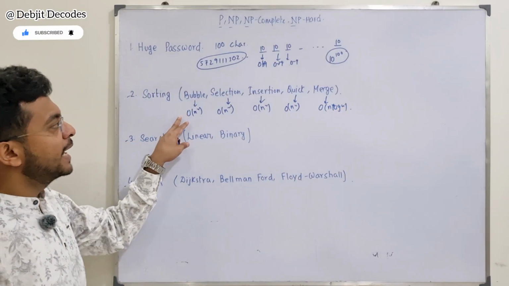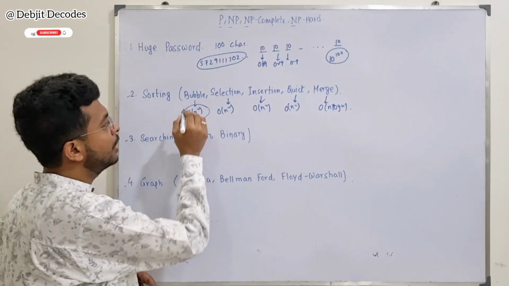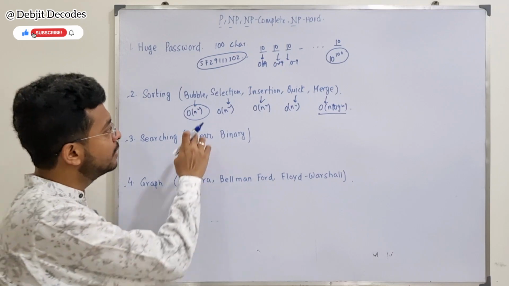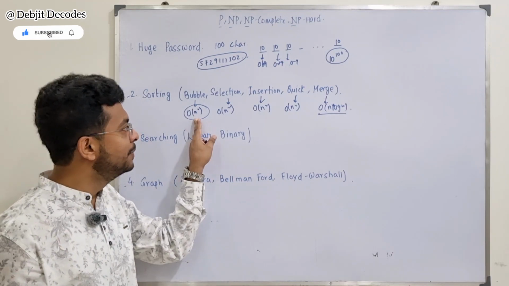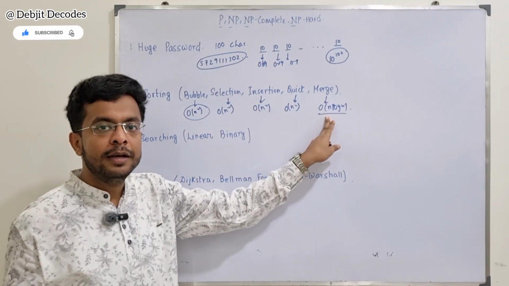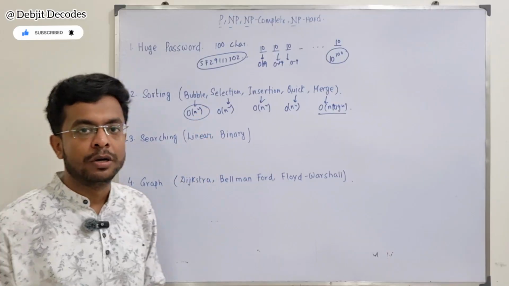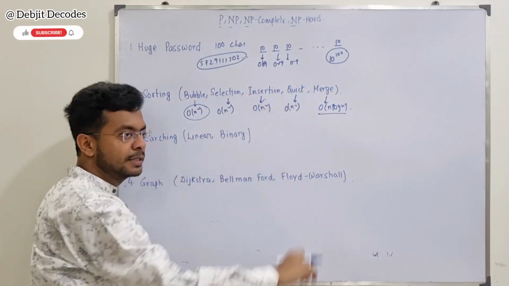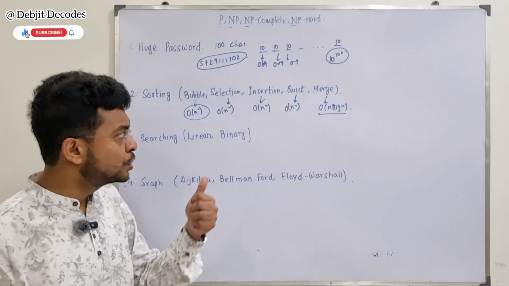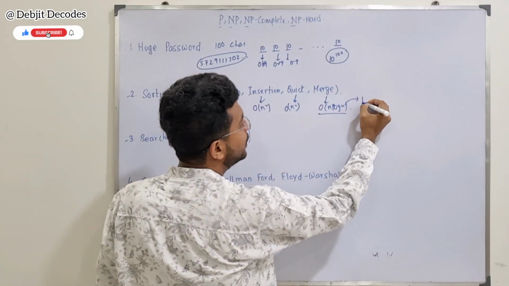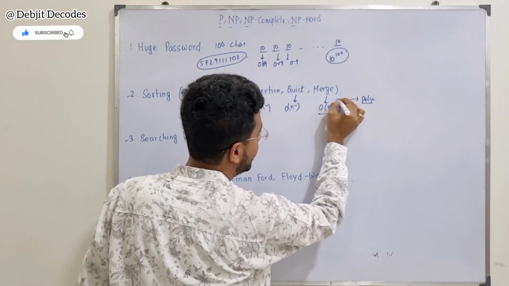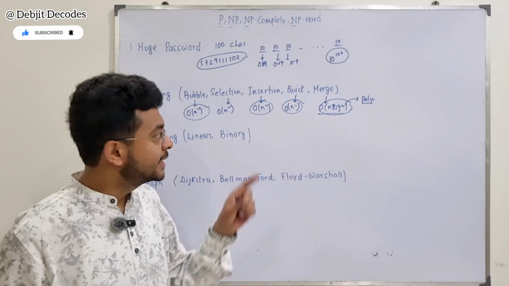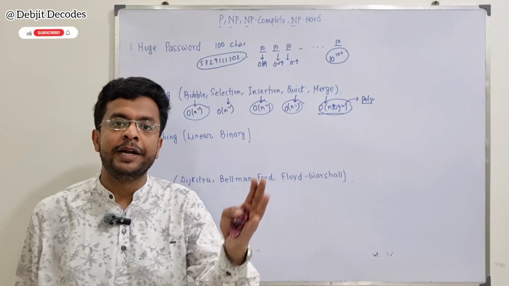Now, bubble sort is not that relevant compared to merge sort, since n squared is really bigger than n log n. But we are still considering bubble sort. Why? Because all these algorithms can be solved in polynomial time. This is polynomial, this is polynomial, all of these are polynomial time. They can be solved in polynomial time as well as verified in polynomial time.